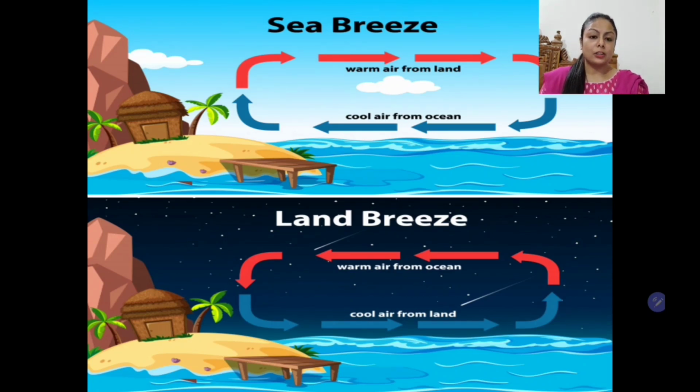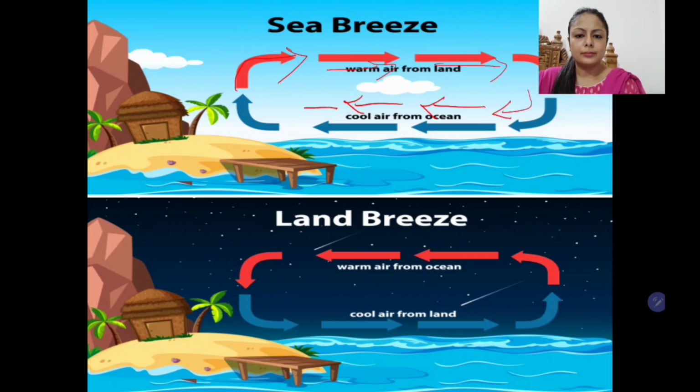Now next is the concept of land breeze and sea breeze. So students, the coastal areas all over the earth, which are just next to the sea or ocean, experience these two phenomena known as land breeze and sea breeze. During the day, the land becomes much warmer and the warm wind from the land blows towards the sea and pushes the cold wind from the sea towards the land. So a cold breeze blows from sea to land during the day. This is called sea breeze.